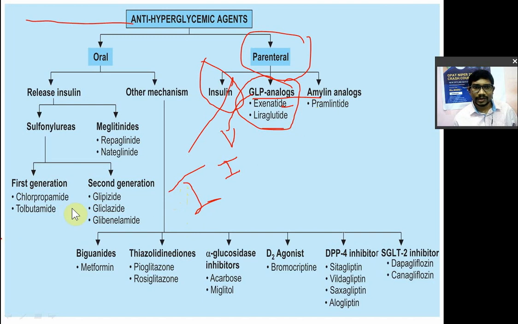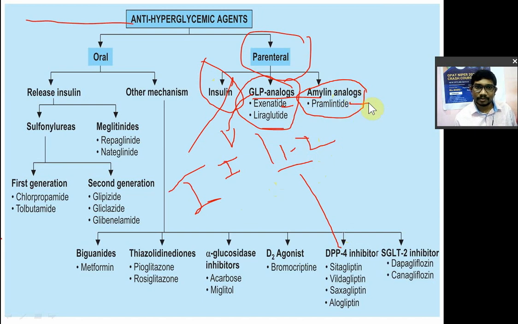Okay, and then it has a very short half life, 1 to 2 minutes. So this GLP has a 1 to 2 minute half life in the blood, and as it has a very short half life, after that it is metabolized by one enzyme known as dipeptidyl peptidase. In the parenteral class come the GLP analogs, exenatide and liraglutide, and the third one is the amylin analog.